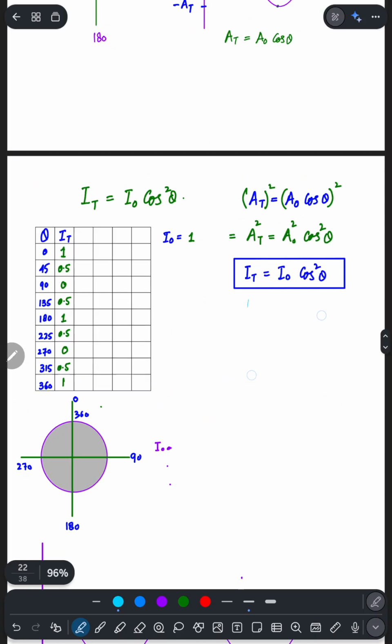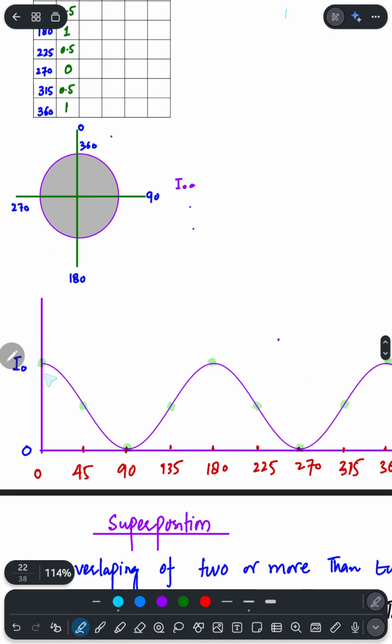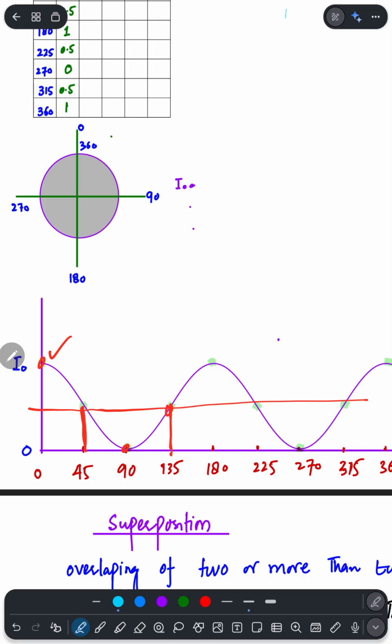Now the intensity patterns are given to you. At this point the intensity is maximum, 100% is transmitted at the output. At 45 degrees 50% is transmitted at the output. At 90 degrees 0. Then again at 135 it is 50%, and at 180 it is maximum.